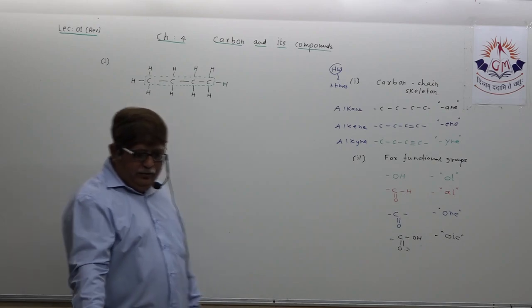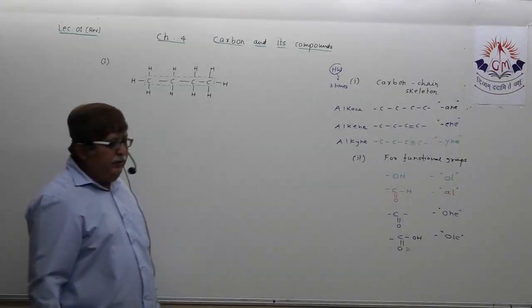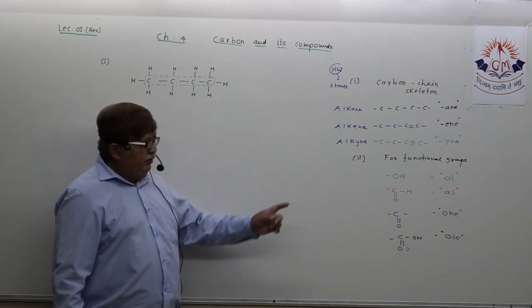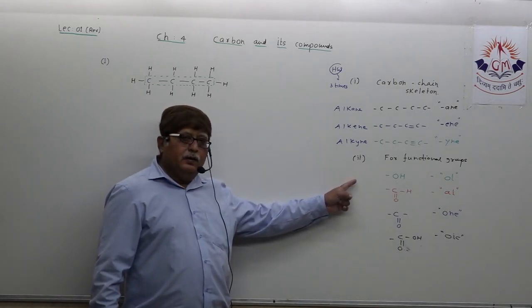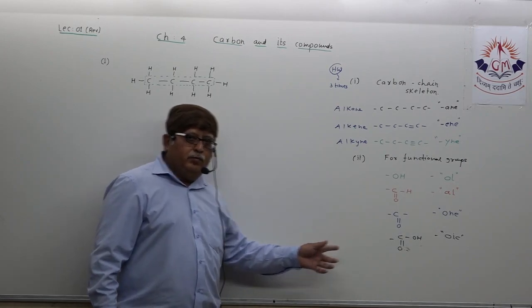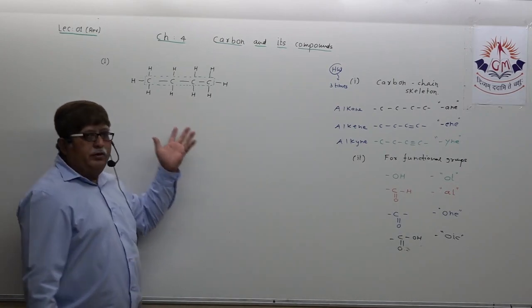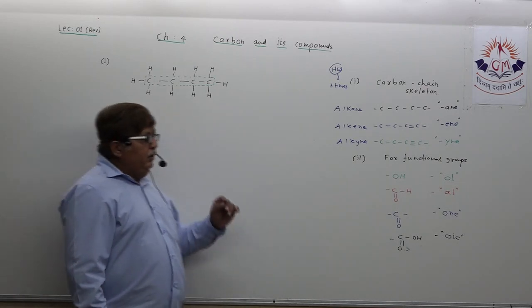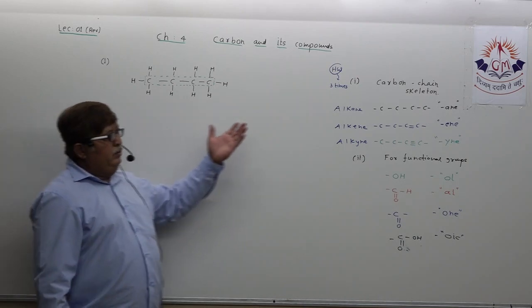First, many students must have tried it out. First one, dear student, check for this. Are there any functional groups you can see? Not at all. That means don't worry about this. No functional group.